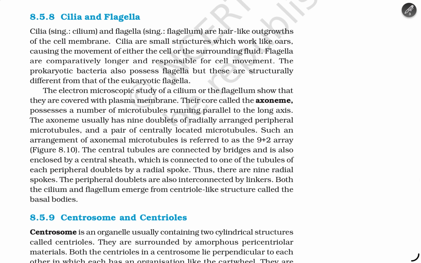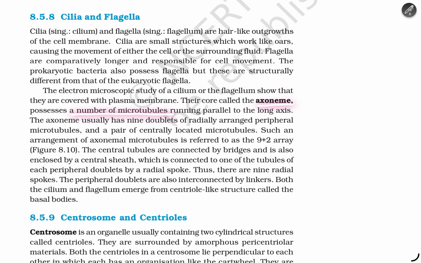Cilia and flagella are hair-like outgrowths of the cell membrane. The cilia are small structures which work like oars, causing movement of either the cell or the surrounding fluid. Flagella are comparatively longer and responsible for cell movement. Prokaryotic bacteria possess flagella, but these are structurally different from eukaryotic flagella. Electron microscopic study of cilium and flagellum shows that they are covered with a plasma membrane. The core is called the axoneme.